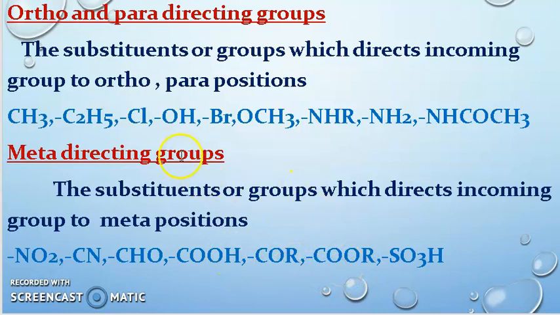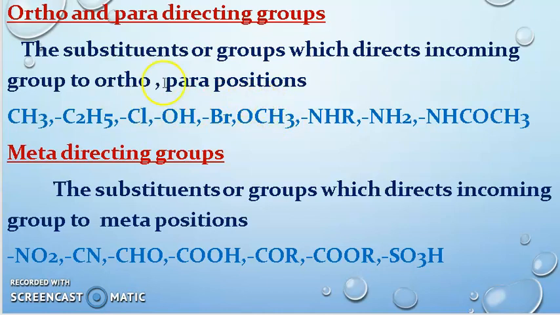So if you see these groups in the ortho and para directing groups, the OH group is there, right? Here OCH3 is there. In the question they have mentioned OH and OCH3, and why is OH more activating than OCH3? In the question they have given this, right?